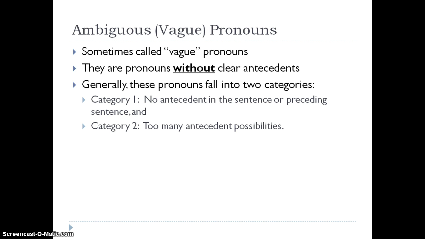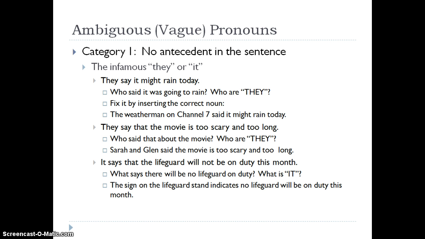Ambiguous pronouns are sometimes called vague pronouns. They are pronouns without clear antecedents. Generally, these pronouns fall into two categories. In category 1, there is no antecedent in the sentence or preceding sentence. And in category 2, there are too many antecedent possibilities to choose from. Let's look at some examples.